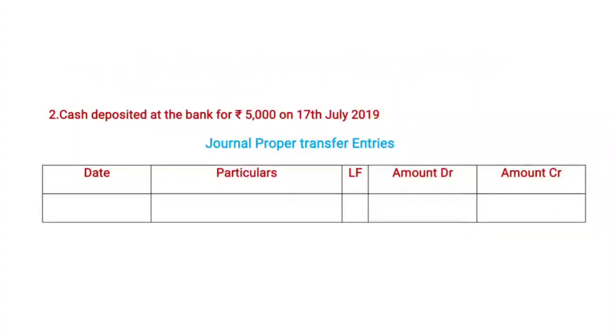Now coming to another transaction, the second: cash deposited at bank, 5,000 rupees on 17th July 2019. Here cash is going out of the business and the cash account is decreased. So according to this transaction, the amount is transferred from the cash account to the bank account. The receiver is debit and the giver is credit. The cash account amount is decreased, that is why the cash account is credit, and the bank account amount is increased, that is why the bank account is debit. This entry is passed in our transfer entries book like this.